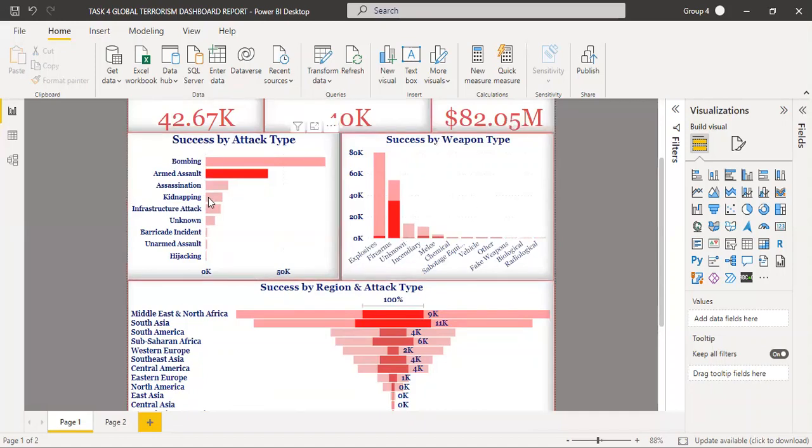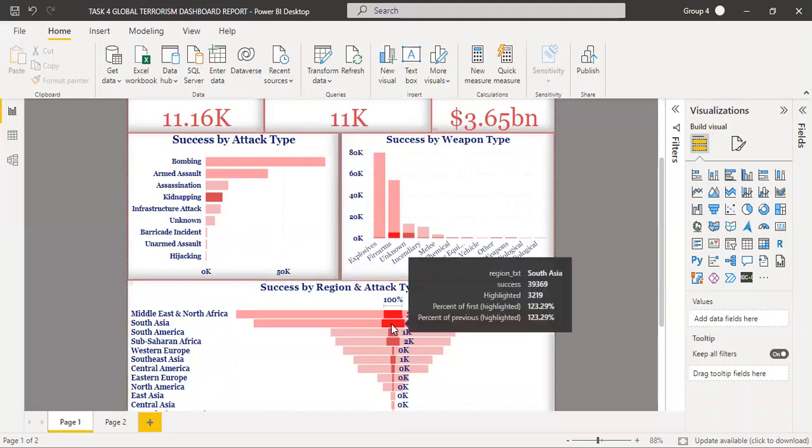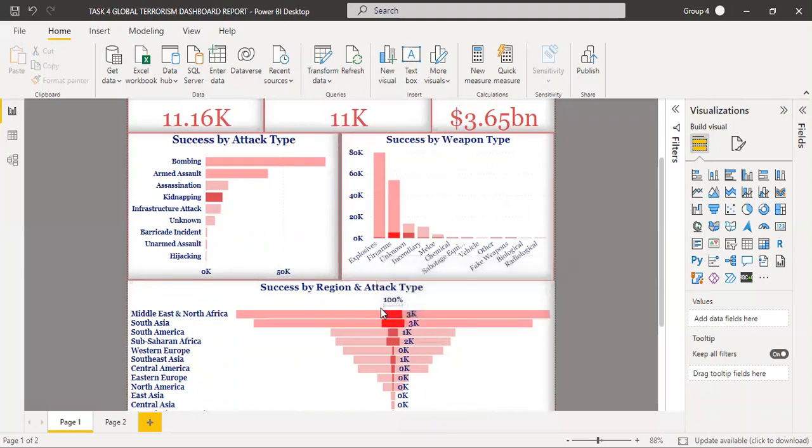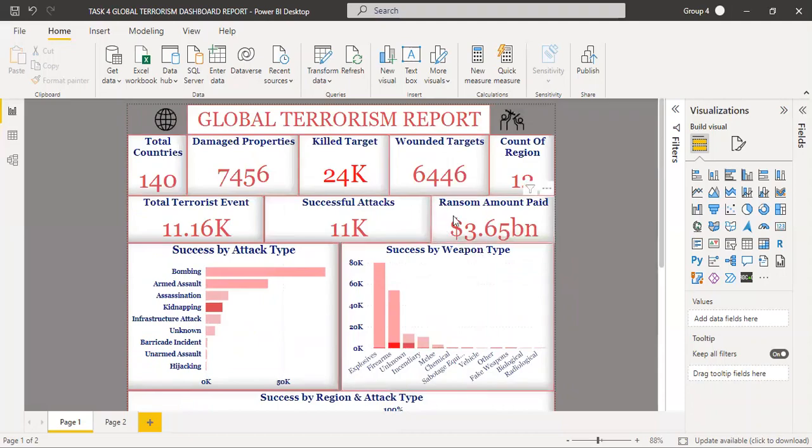So I'm going to click on kidnapping. Also, it's more in the South Asia region and the Middle East and North Africa. I'm going to scroll up a bit so that we can see that the ransom amount paid is $3.65 billion.